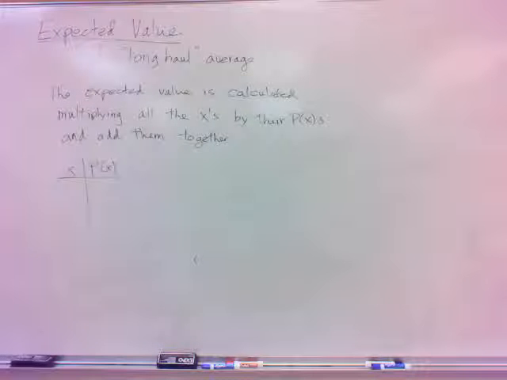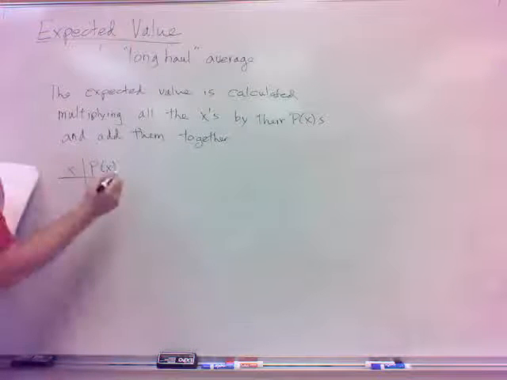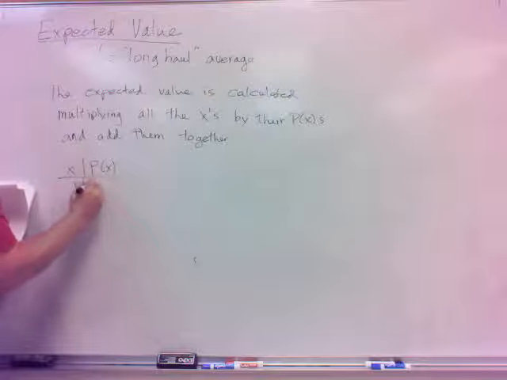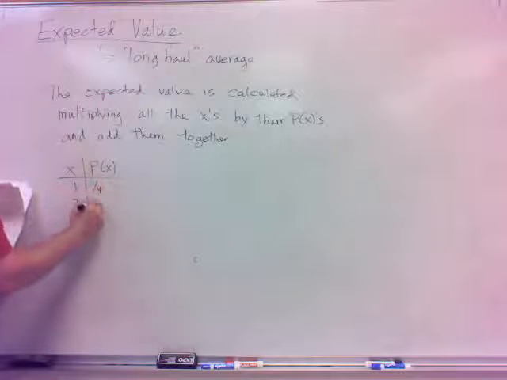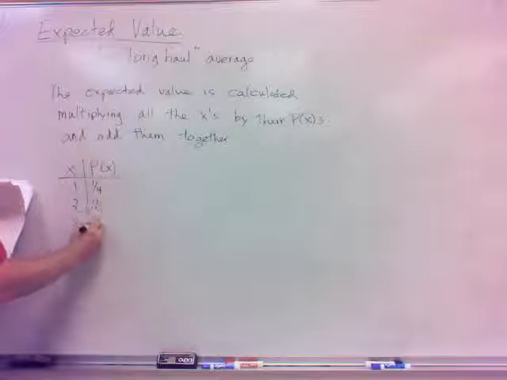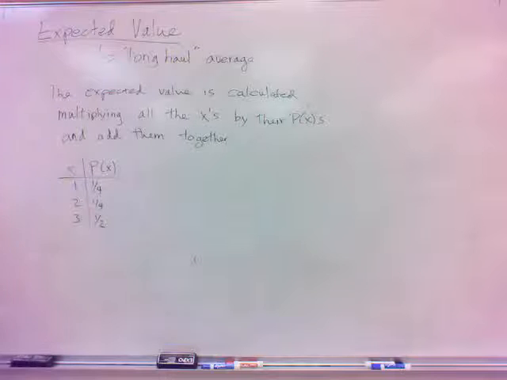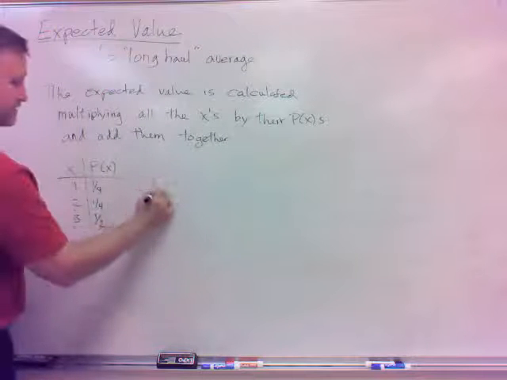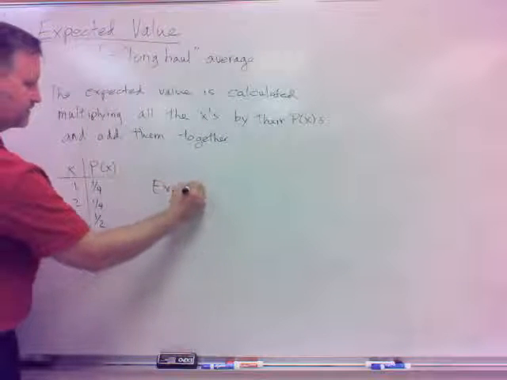Well, let's just, it was 1 with probability 1/4, 2 with 1/4, and 3 with 1/2. Remember that? I did that example, probability distribution. So the expected value is calculated by multiplying all the x by their p of x's from this probability distribution and add those together. So here's what that means. Expected value for this one